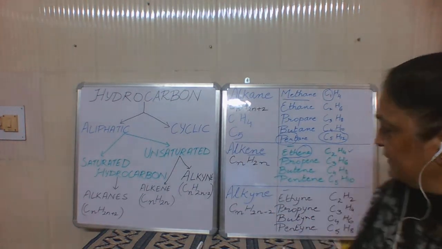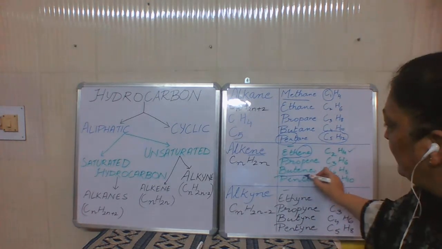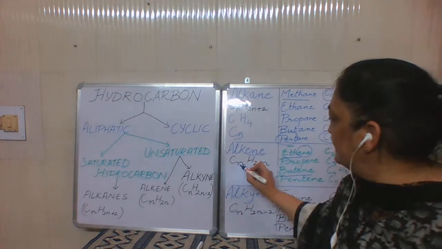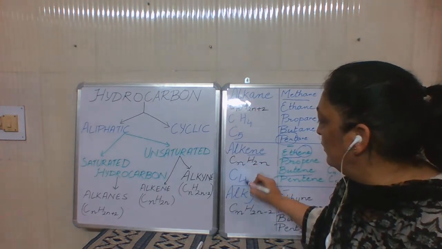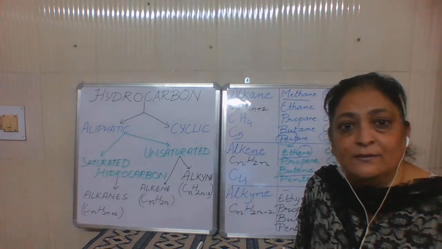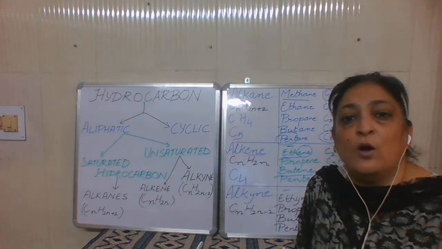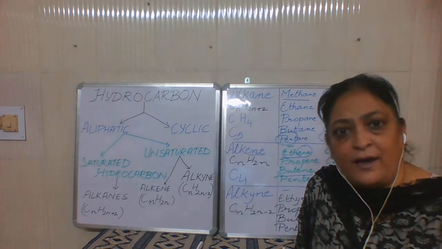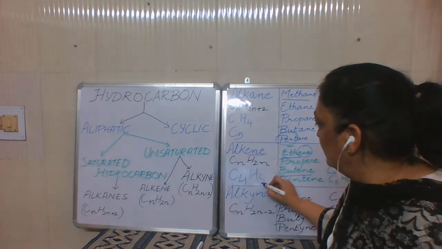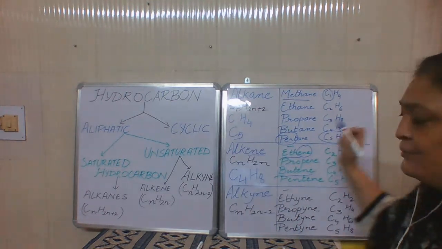Now similarly, let's derive the formula for butene. Butene means, but means 4, so it is C4. Now it's an alkene, and en is written, so its suffix is ene. So if you put CnH2n, it becomes C4H8. So this is the formula of butene.